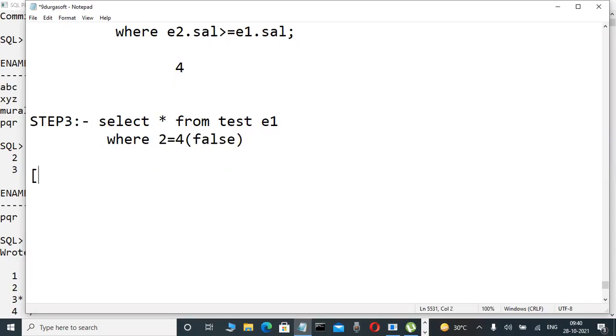That's why that candidate row, what is the first candidate row? Yes, ABC 100. When the condition is false, it is the same as a row execution. You have an idea, no?